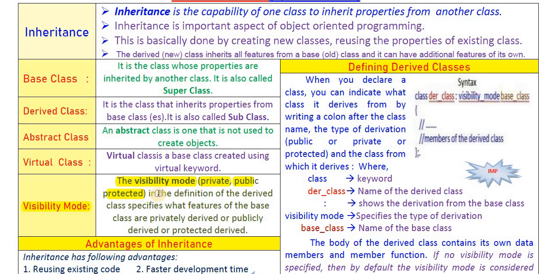So visibility mode is used in the definition of a derived class, which specifies what features of the base class are privately derived, publicly derived or protected derived. Visibility mode is actually the keyword public, private or protected. It is used when we are creating a derived class to control the inheriting features of the base class. We will see it in detail in the next topic.